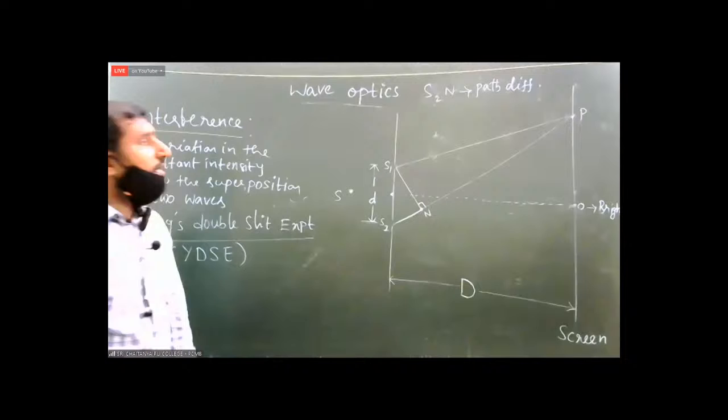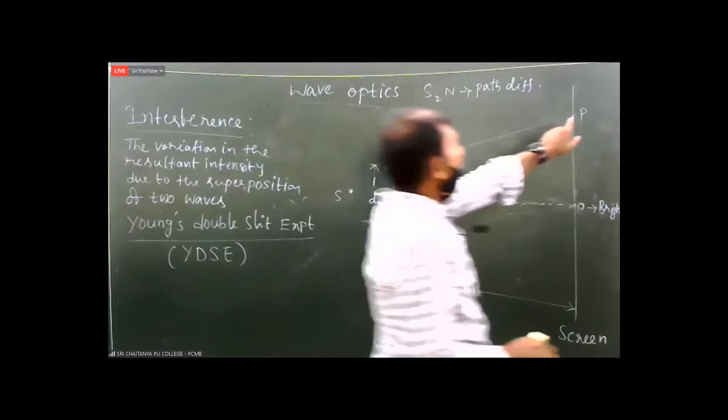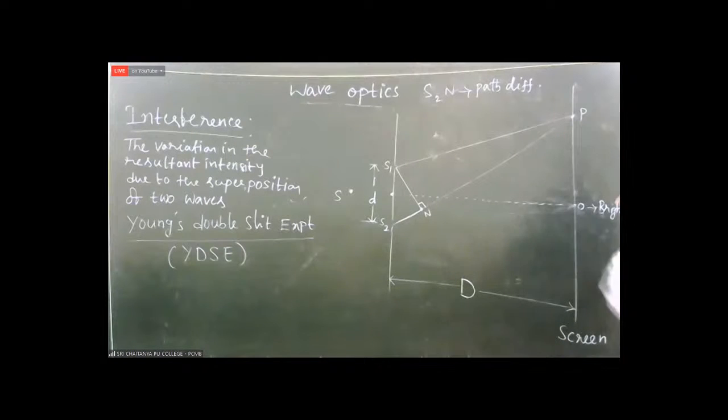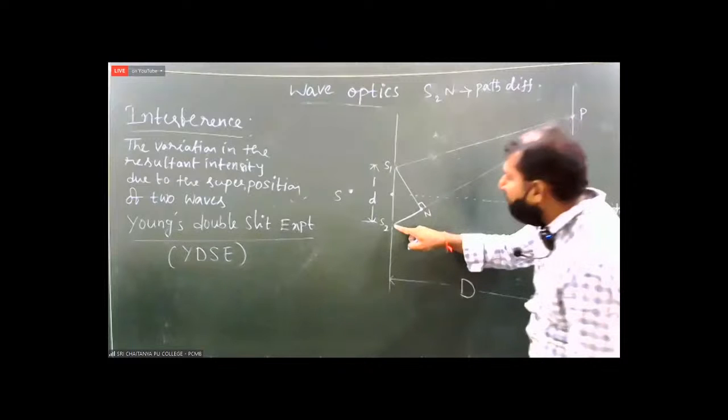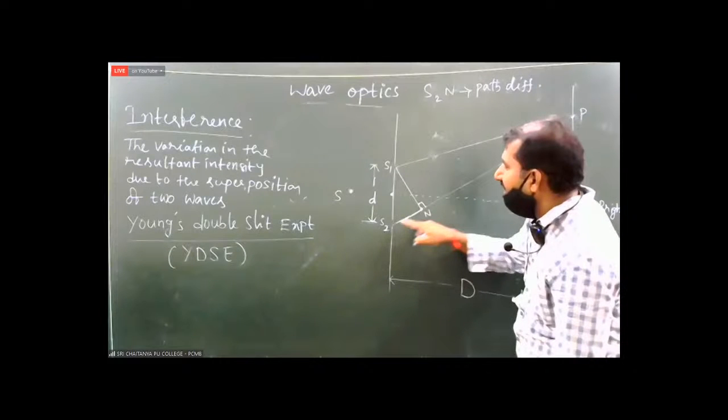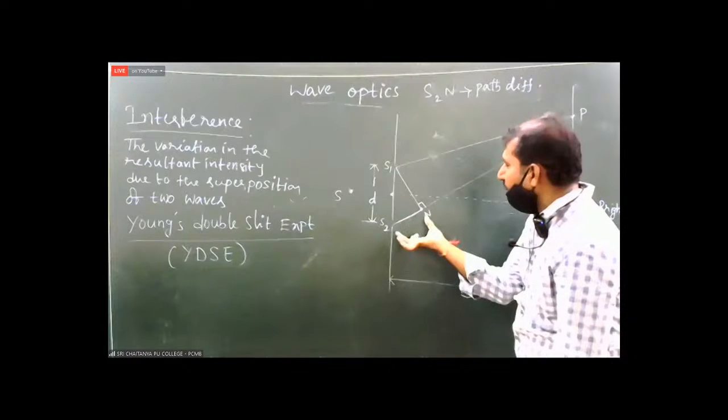Now, at P we cannot say which one is formed, brightness or darkness. How can we say? The determination of brightness or darkness at a point on the screen depends on the number of waves present in the path difference. S2N is taken as the path difference.